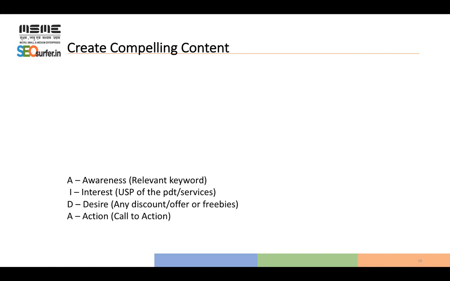Any specific special feature, salient feature, which may not be available in your competitors, or any common features, right? It will generate interest in the user's mind. Okay, now once the user is interested, that is not enough.